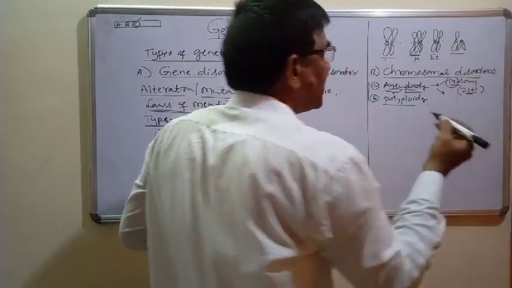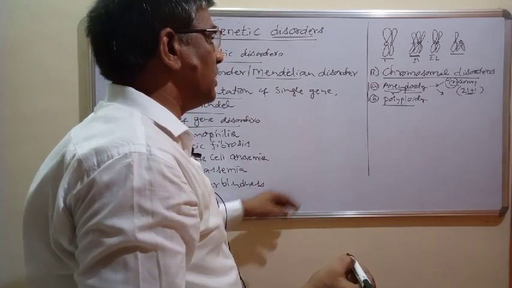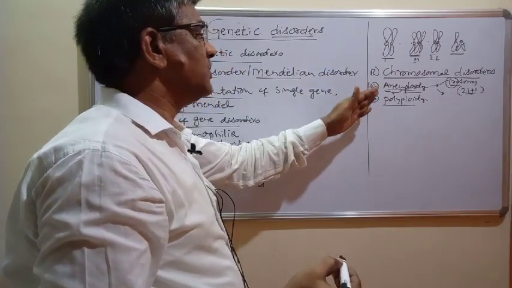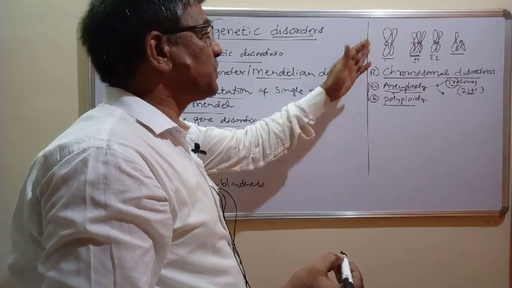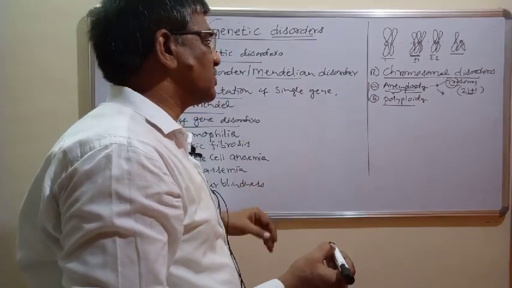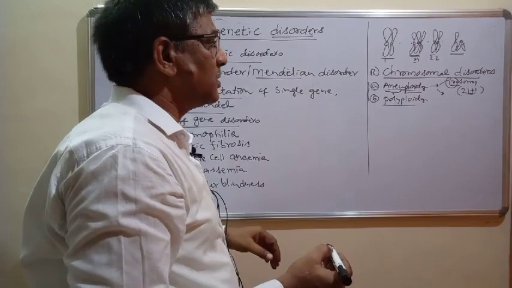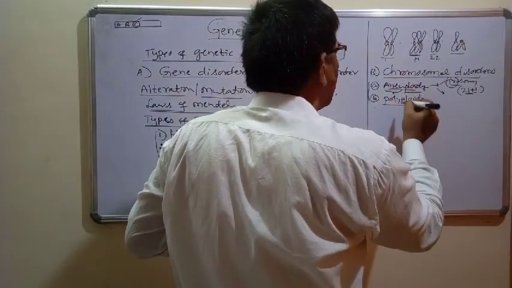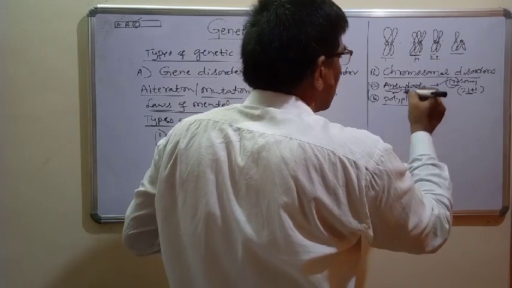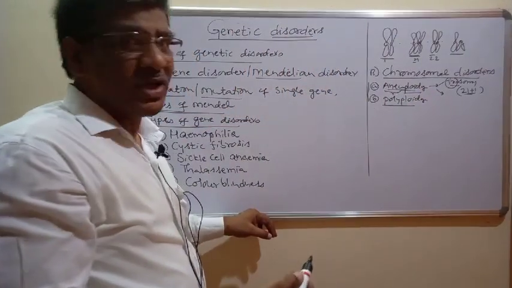If there is a loss of a chromosome, then it is called a monosomy. In this way, we can use certain terminologies to explain addition or deletion of chromosomes to the normal diploid chromosomes. So when this aneuploidy and polyploidy takes place, then the chromosomal number will be changed.